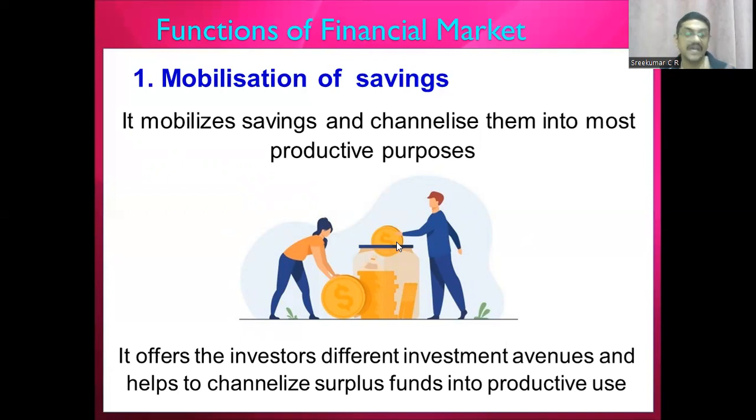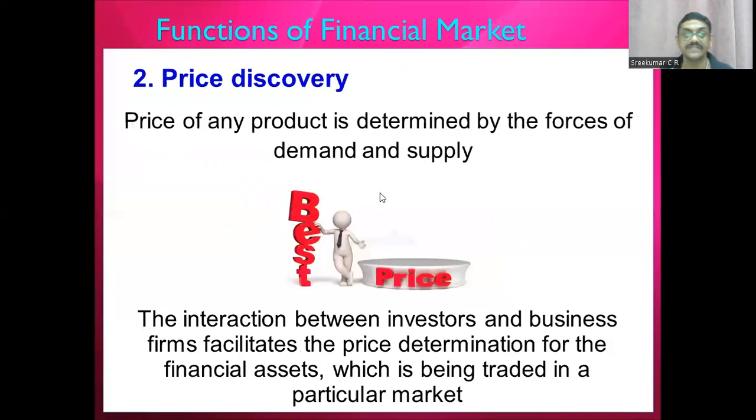They act as a channel, an investment avenue, collecting money from households or investors and giving this money to business enterprises. That is called mobilization of savings.